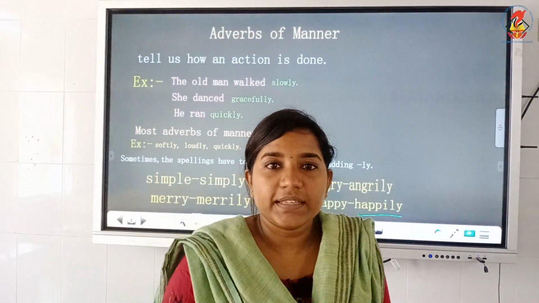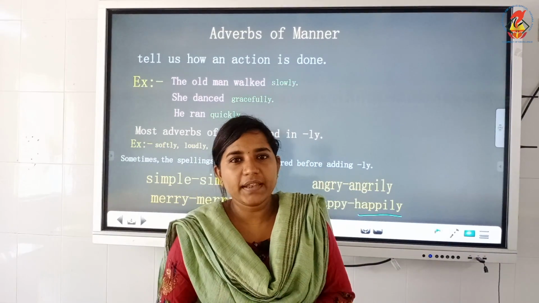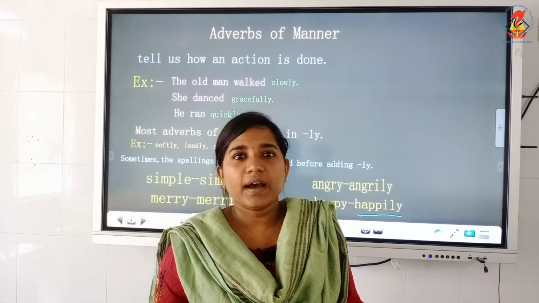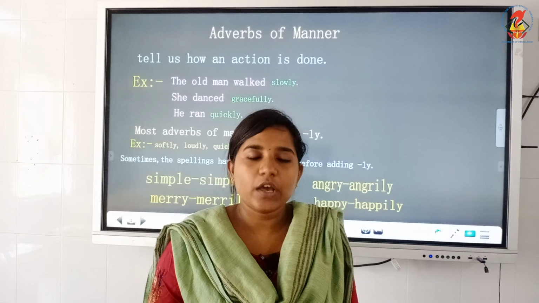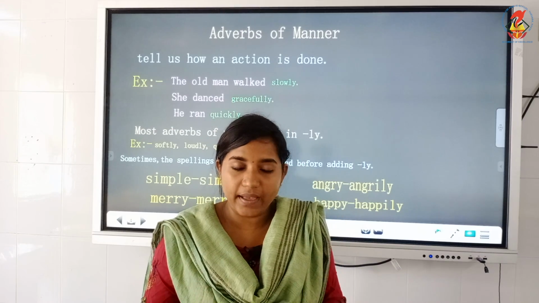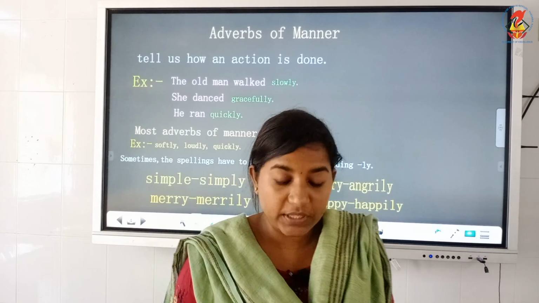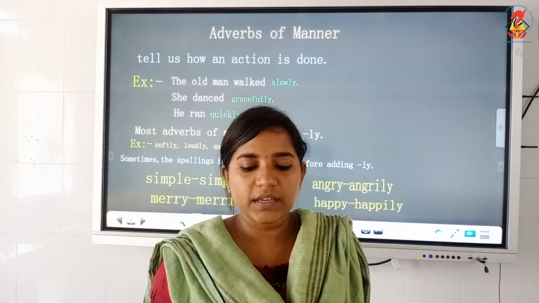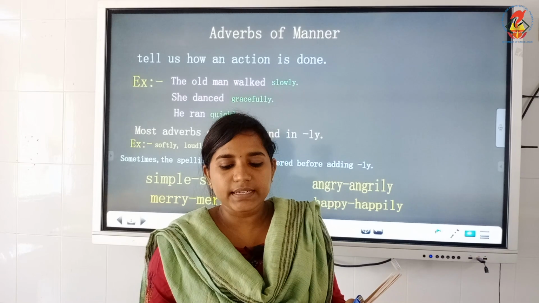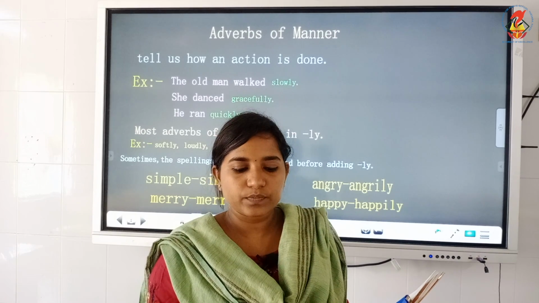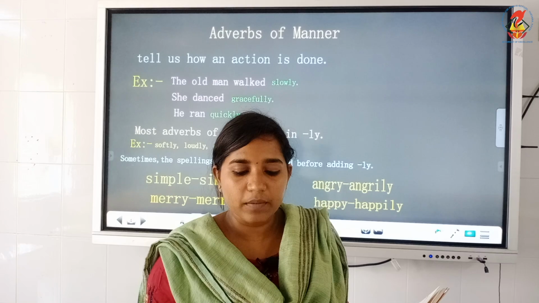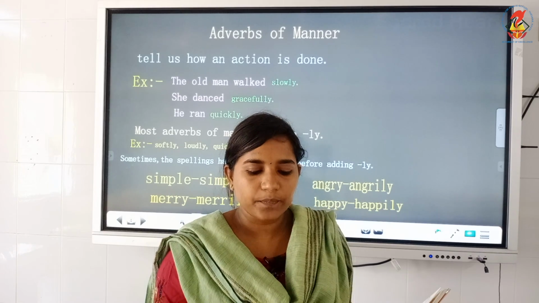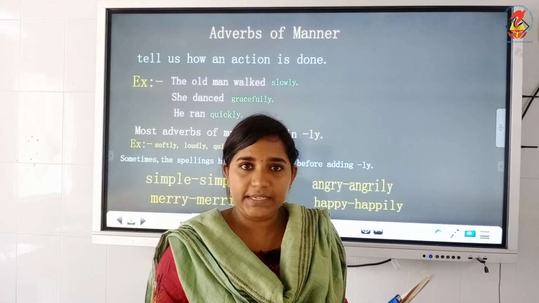So, those are the examples of adverbs of manner. Adverbs of manner help us understand in which manner or how an action is done or happens. So, we will see the first exercise. Exercise A, circle the adverbs of manner in the following sentences and underline the verbs they are added to. So, you have to underline the verb and you have to circle the word that helps us to understand the adverbs of manner. The girl sang melodiously.